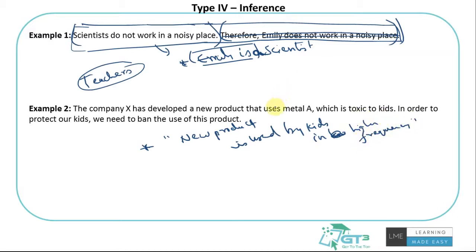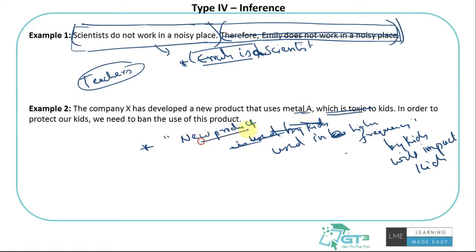Right, this maybe still not. The new product used in higher frequency might affect kids. Higher frequency by kids will impact kids, because the author is saying that it is toxic to kids. That's why if the new product is used by kids a lot, the new product used by kids in higher frequency will impact kids in the negative way, which is a correct inference that I can make. So there is a slight difference between inference and assumption.